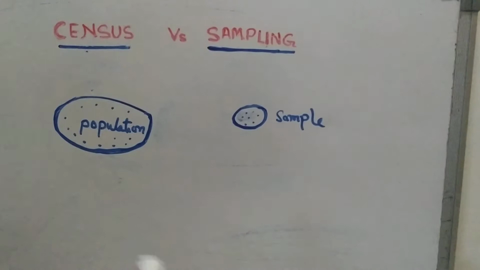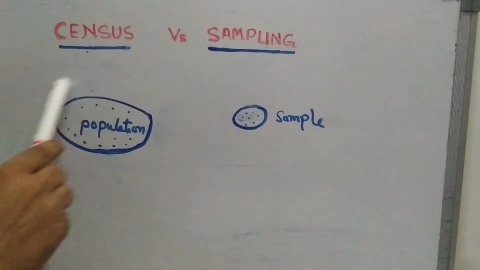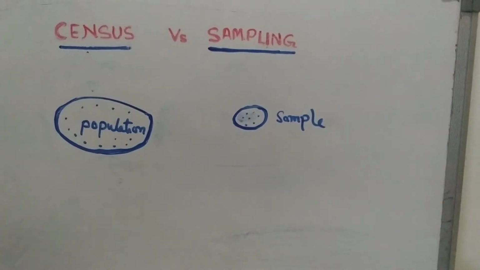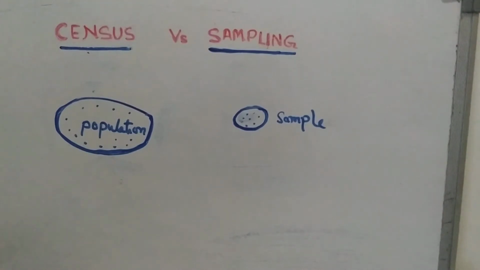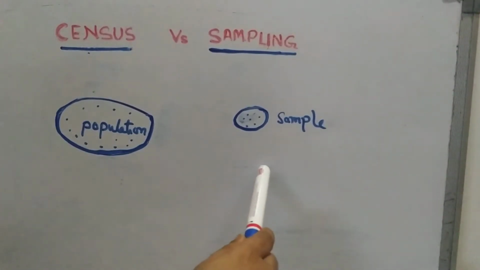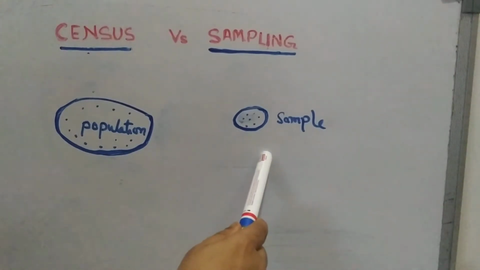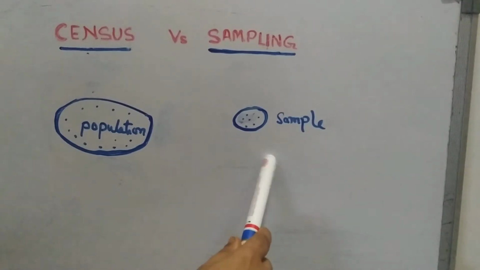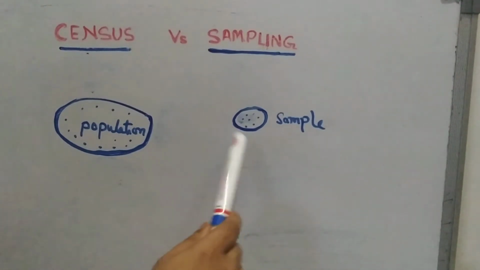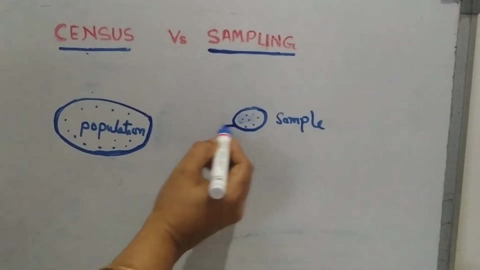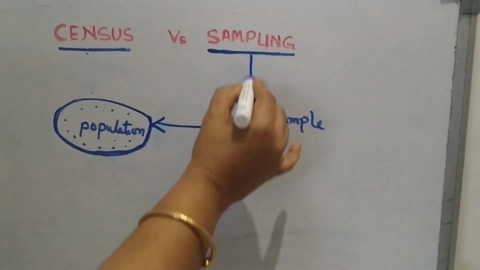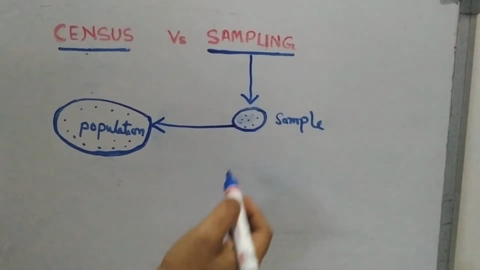A census enquiry is that in which all the items constituting the population are observed, studied, and conclusions are drawn therefrom. On the other hand, in a sample enquiry, only a part of the population is studied, observed, and from the result obtained by studying the sample, conclusions are drawn for the whole population. So, this is the way of studying sample enquiry.